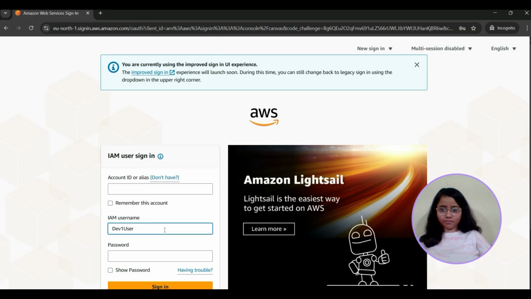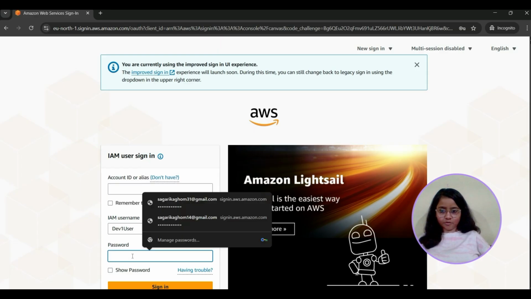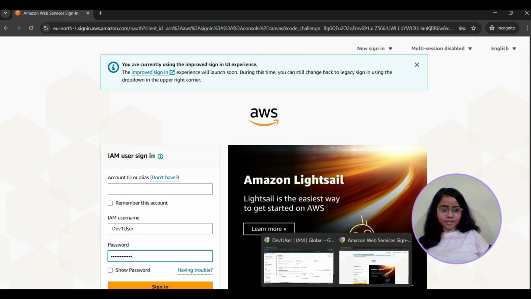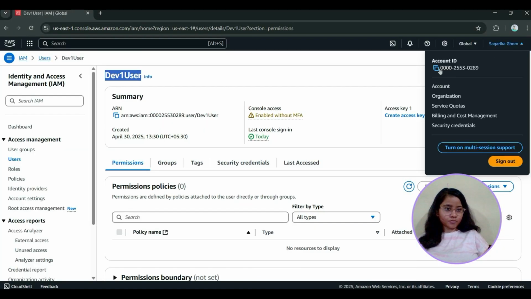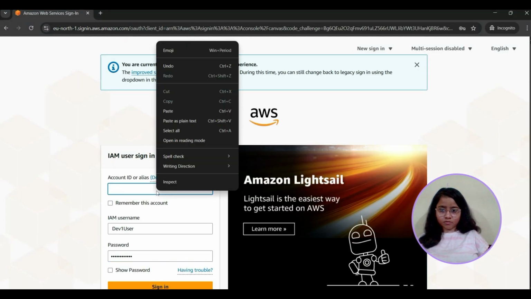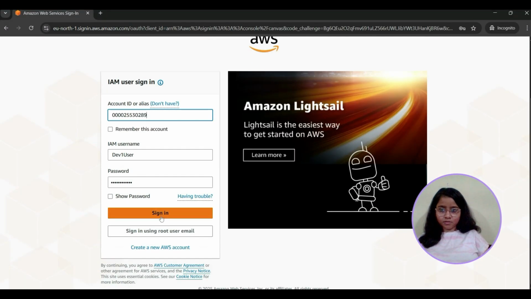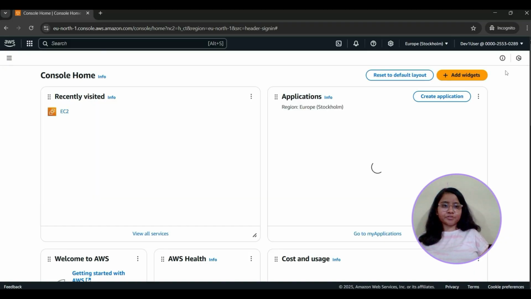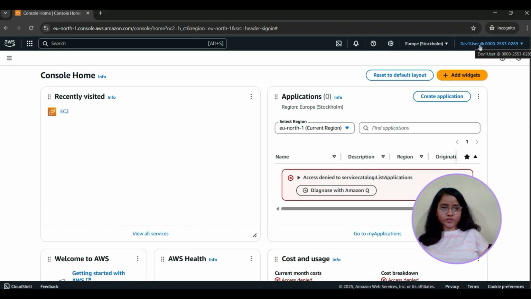Type your username. Type your password. And account ID. You can get the account ID from here. Sign in. Now you are signing into your Dev1 user AWS console.